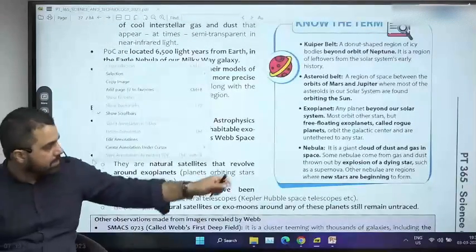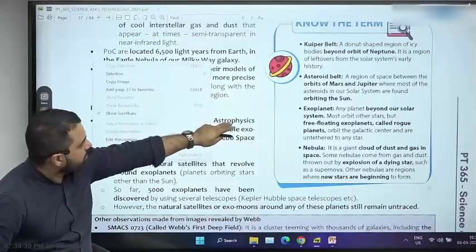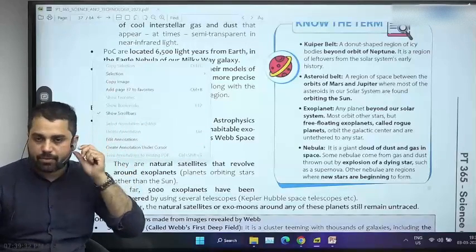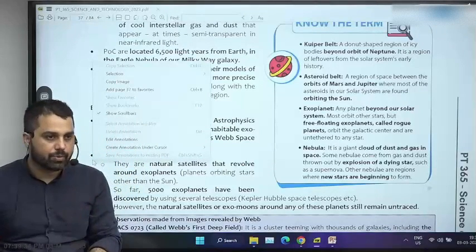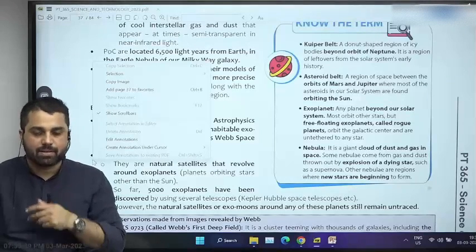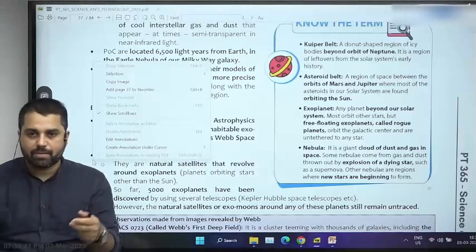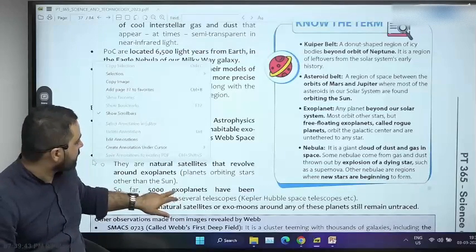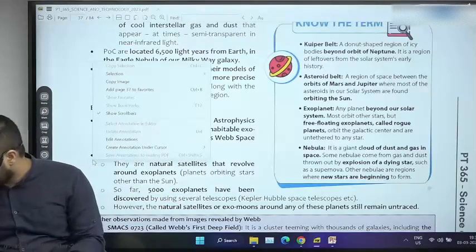All of these definitions are given. I think it should be very clear. Kuiper belt is basically the region of the solar system which is beyond Neptune. जो पूरा Neptune, Pluto और उसके beyond जो region है, there are very smaller particles there, icy particles which are revolving around the Sun. So that region of the solar system is called Kuiper belt.